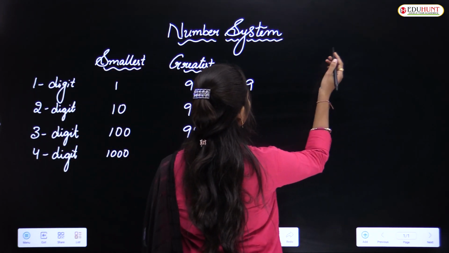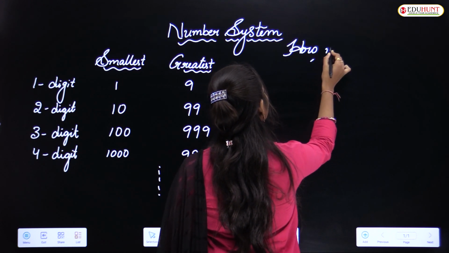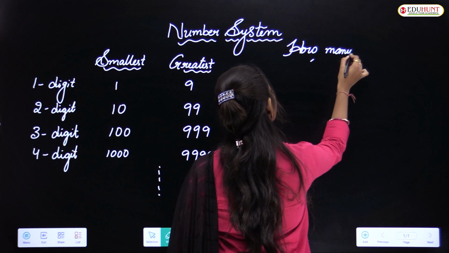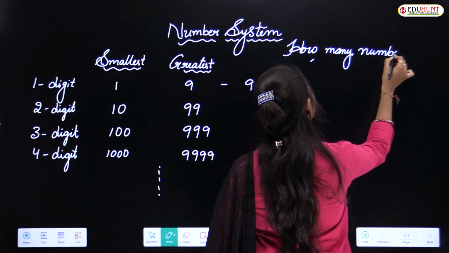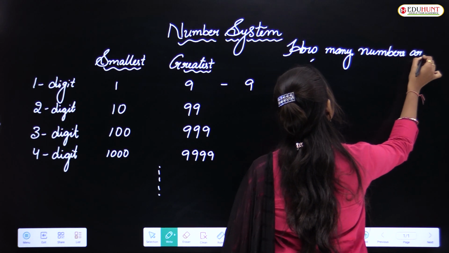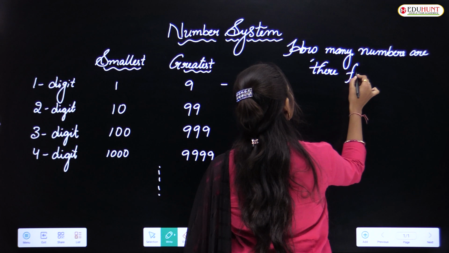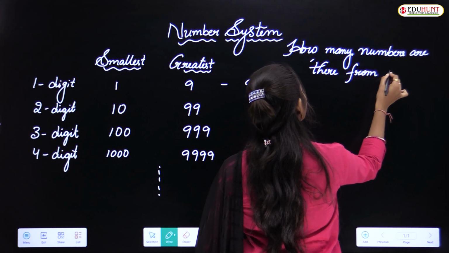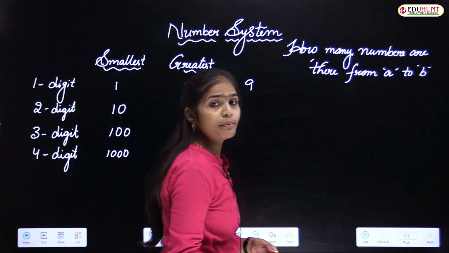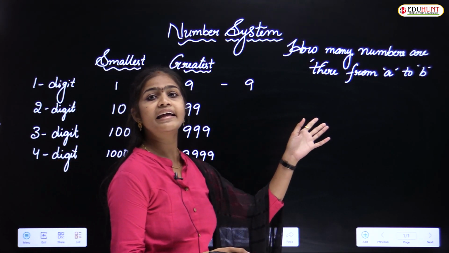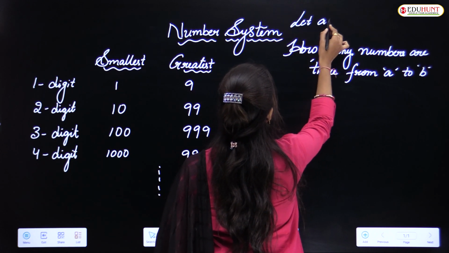If you want to find how many numbers are there from A to B. Here I have taken any two numbers, A and B. So let A and B be any two numbers.